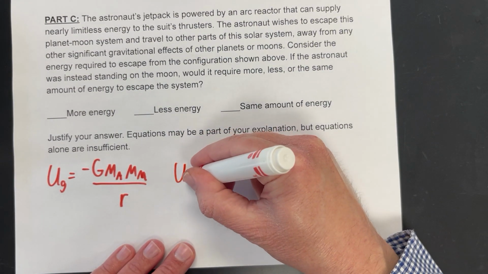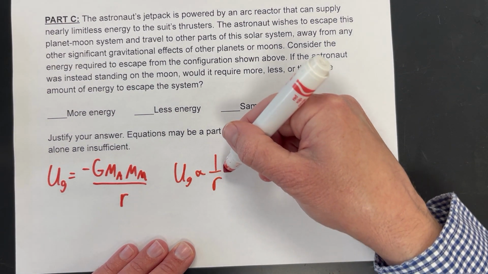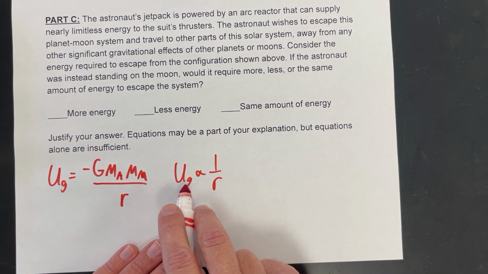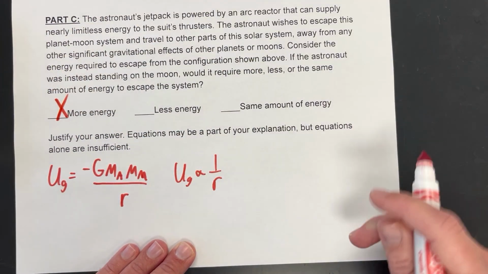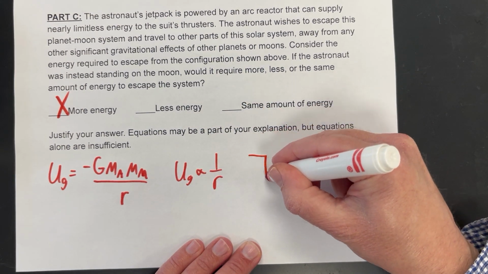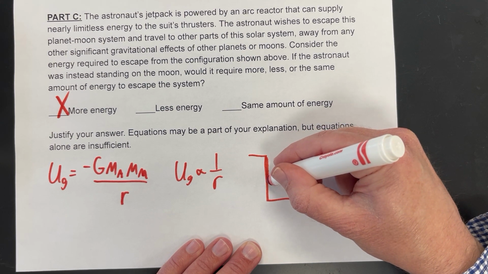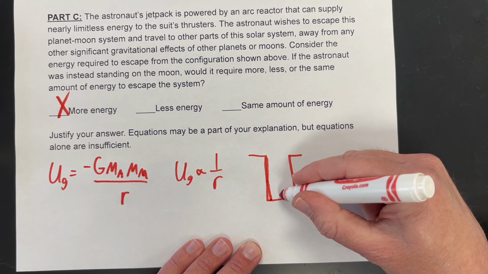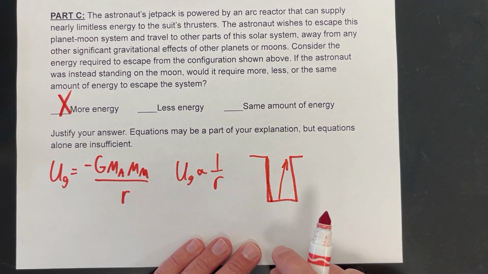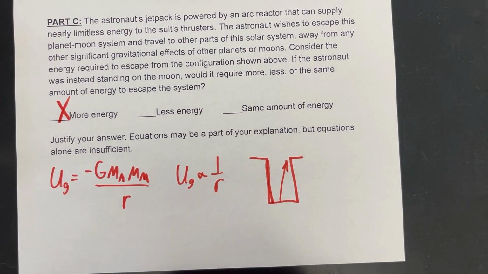We can see here that our gravitational potential energy is inversely proportional to radius. So in other words, as r gets smaller, the energy required to escape gets bigger. So we will require more and more energy. The smaller r is, the bigger this is. Think about it kind of like this. Imagine we're in a well, and you can climb so far down the well to start. The further down the well you climb to start, the more energy it's going to take to get back out of that well. So as you get closer and closer to the moon, you're getting further and further inside its gravitational well.